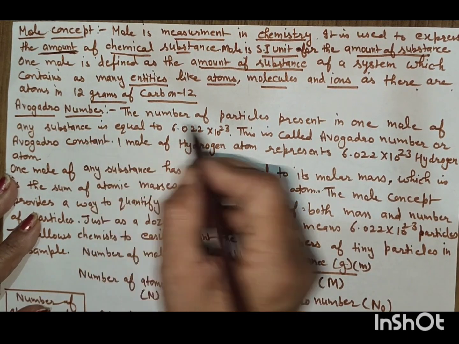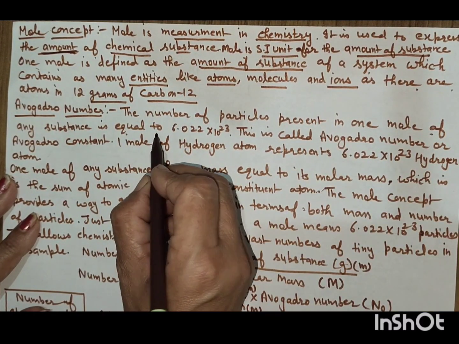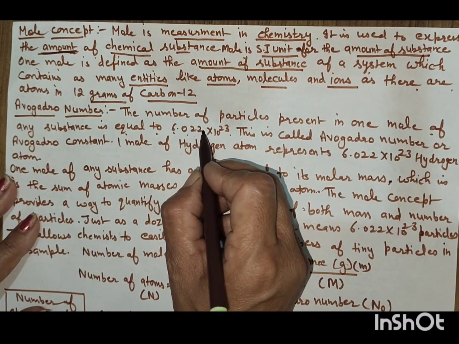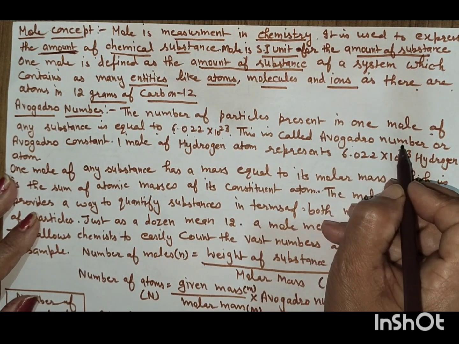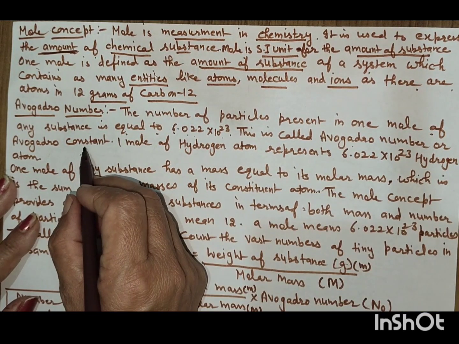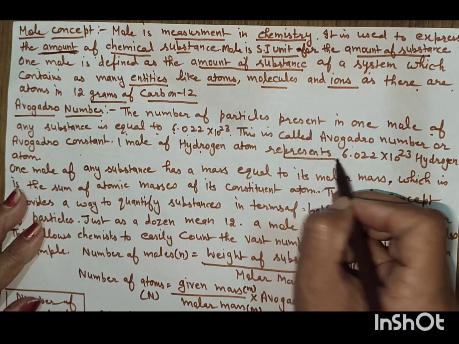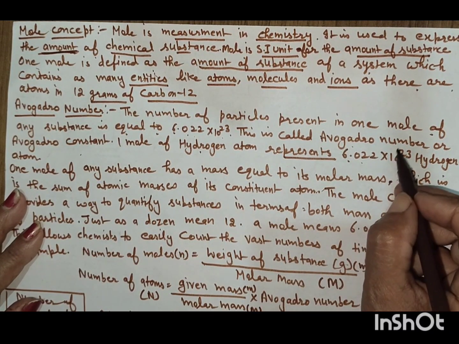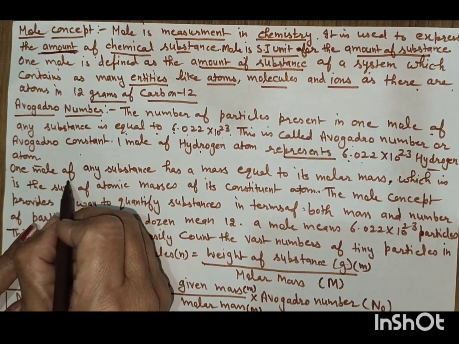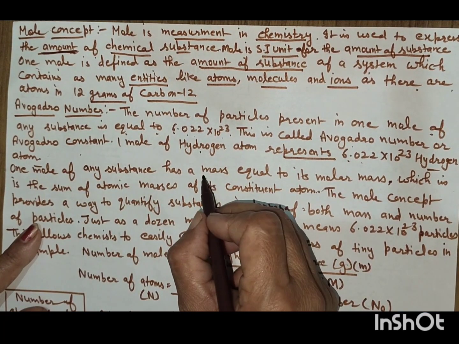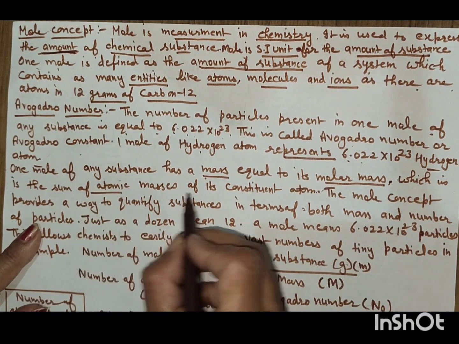Avogadro number. The number of particles present in 1 mole of any substance is equal to 6.022 into 10 raised to power 23. This is called the Avogadro number or Avogadro constant. 1 mole of hydrogen atoms represents 6.022 into 10 raised to power 23 hydrogen atoms. 1 mole of any substance has a mass equal to its molar mass, which is the sum of atomic masses of the constituent atoms.